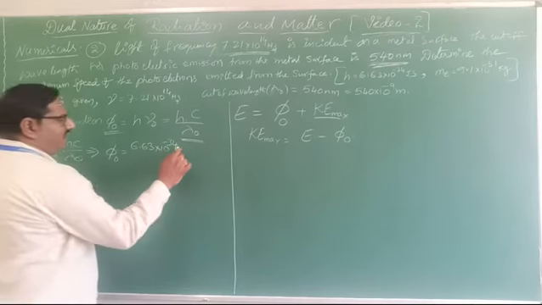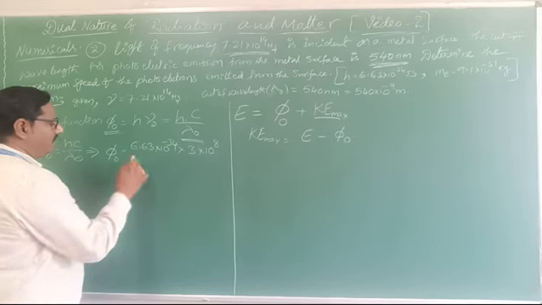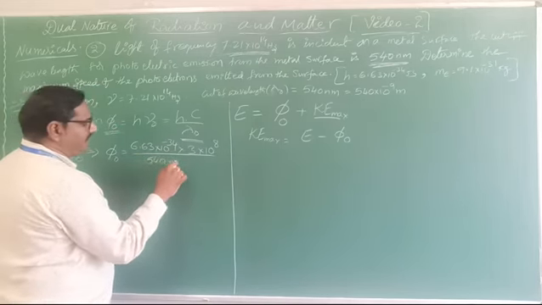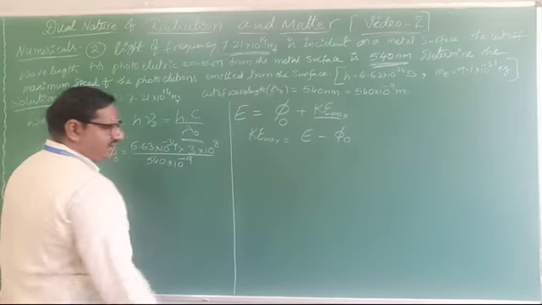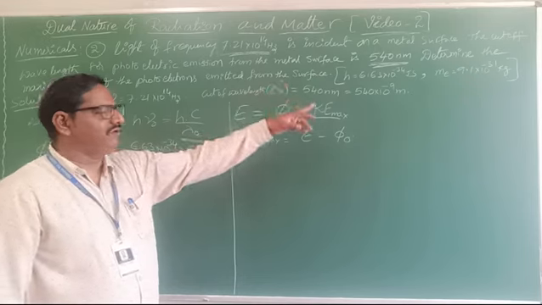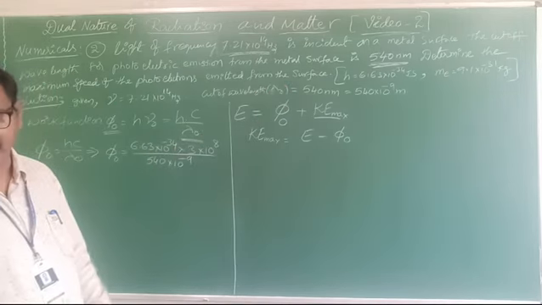And the c value, we know, 3 into 10 power 8 meter per second. By lambda naught, how much they gave? 540 into 10 power minus 9 meter. Nanometers they gave. Nano means how much? 10 power minus 9. So 540 into 10 power minus 9 I wrote.